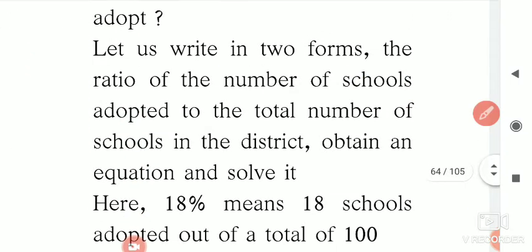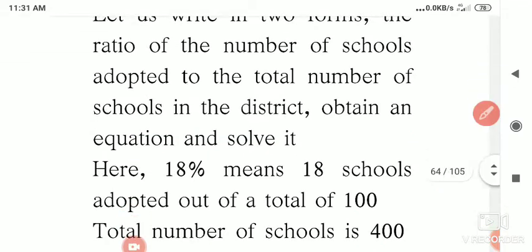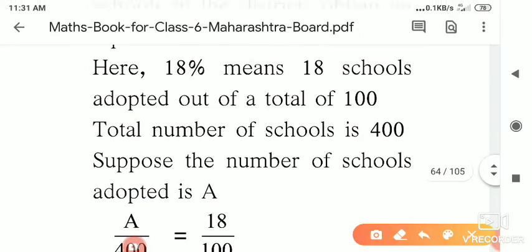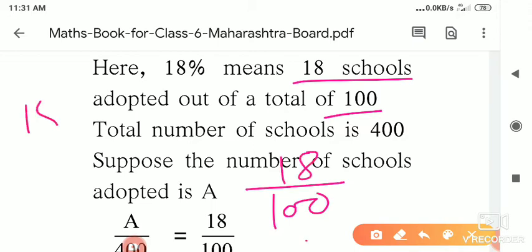Let us write it in two forms. The ratio of the number of schools adopted to the total number of schools. Total number of schools, how many are there? 400. Then, of the schools in the district, obtain the equation and solve it. So here 18% means 18 schools out of 100. I told you how to write 18%. We can write it in this way also, 18 upon 100.